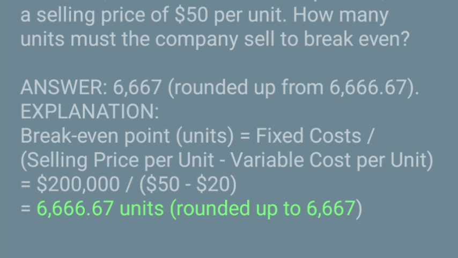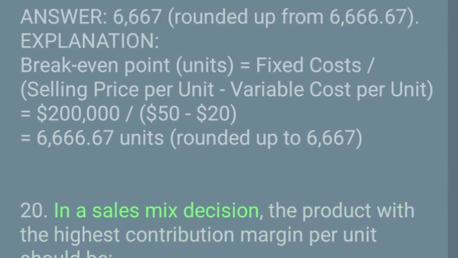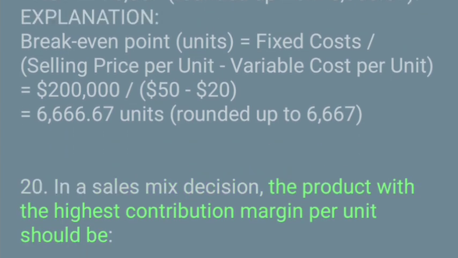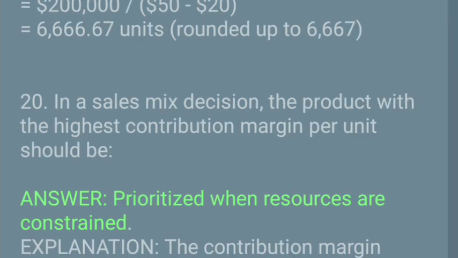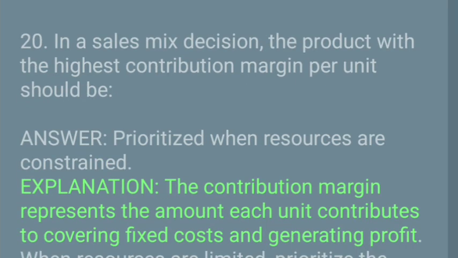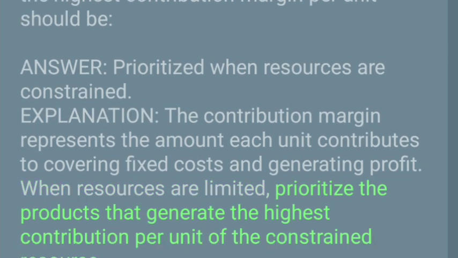20. In a sales mix decision, the product with the highest contribution margin per unit should be. Answer: prioritized when resources are constrained. Explanation: the contribution margin represents the amount each unit contributes to covering fixed costs and generating profit. When resources are limited, prioritize the products that generate the highest contribution per unit of the constrained resource.